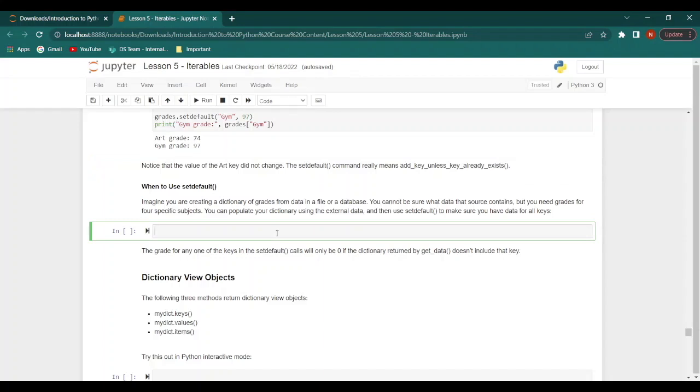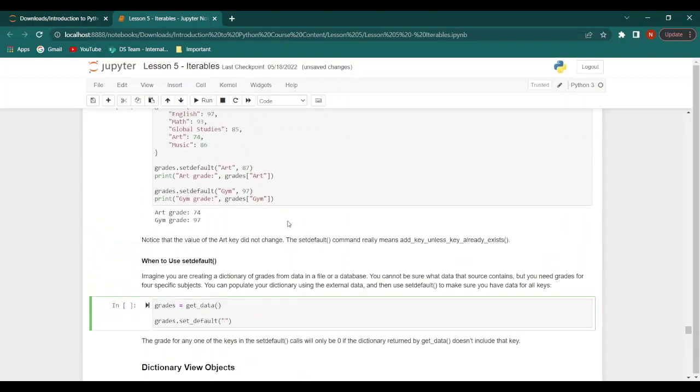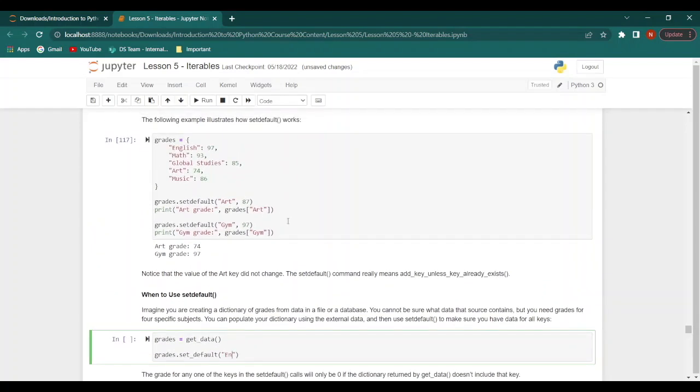So let's have a look at an example here. So let's say we have a variable grades, and to it we assign some kind of a function. Let's just imagine that we have a function called getData. And this function should return the dictionary. Now let's say grades.setDefault, and let's see the values of our dictionary. So first we have English. Let us equate that to 0.